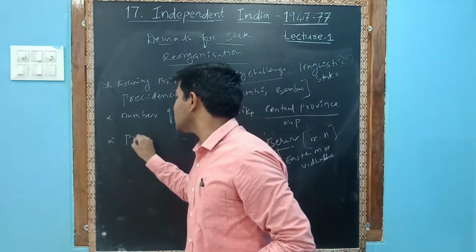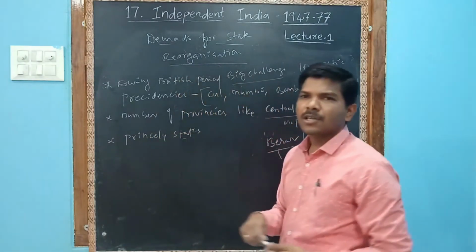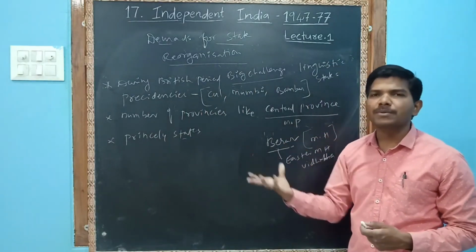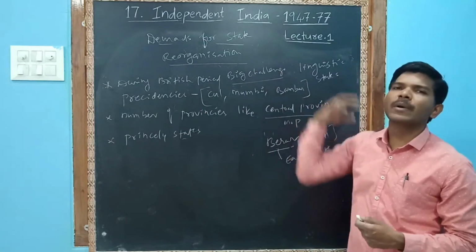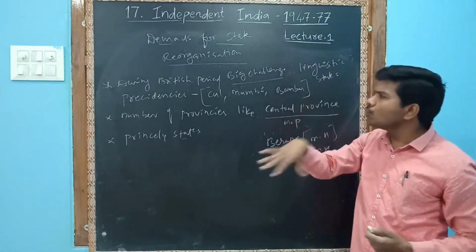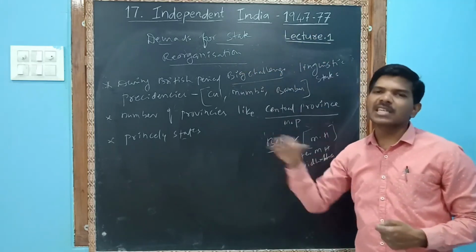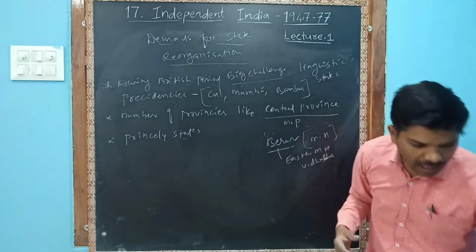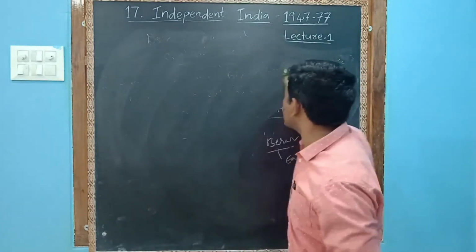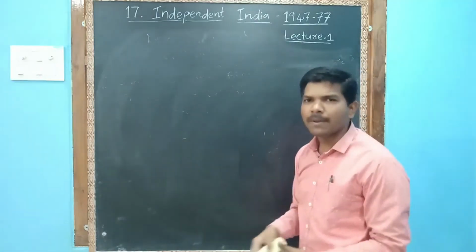Moreover, there were princely states. So it was a very big headache for the British, and after the British, for the government, to completely supervise or rule these presidencies, provinces and princely states. It was a very big challenge. We will take one example, Madras. Madras Presidency was very big.